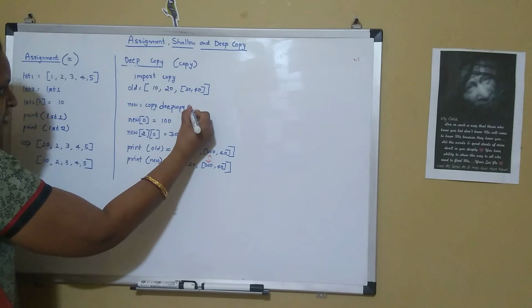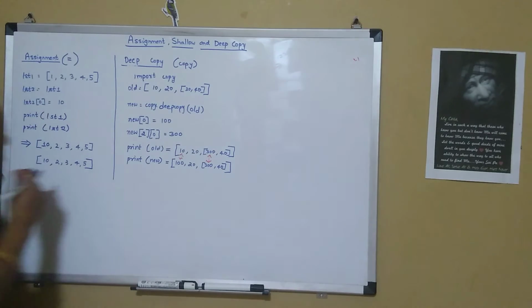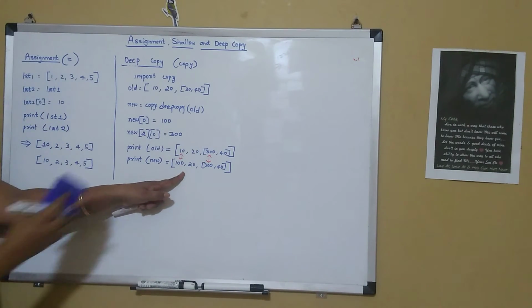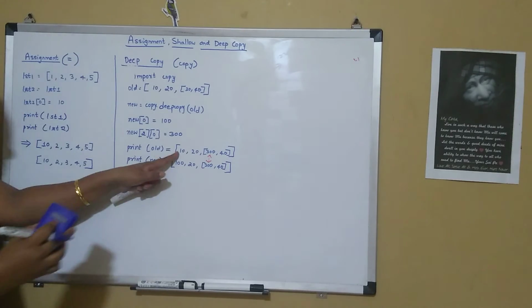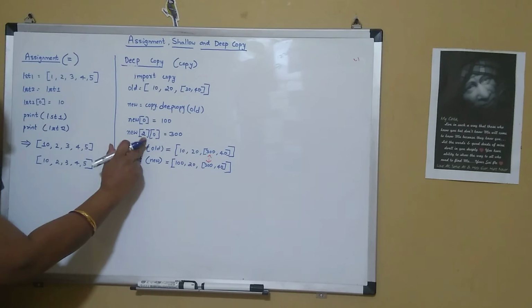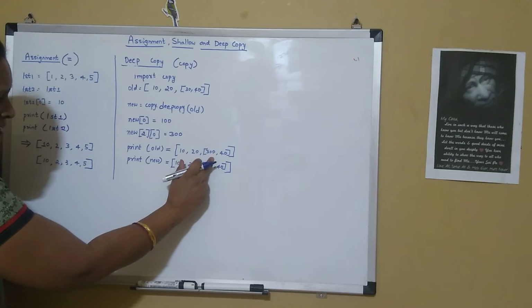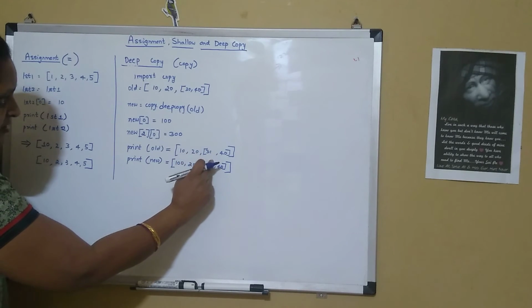Copy of old list. So now if I say new of 0 is 100, in new it will be 100, but in old it will be 10. And if I say new of 2, 0 is 300, in new it will be 300, but in old it will still be 30.